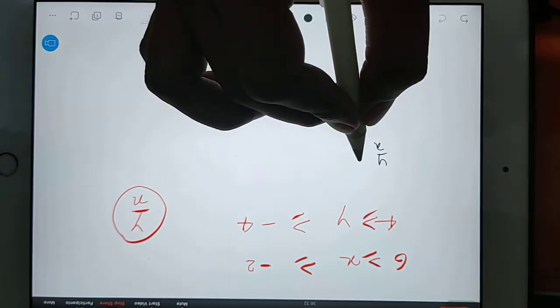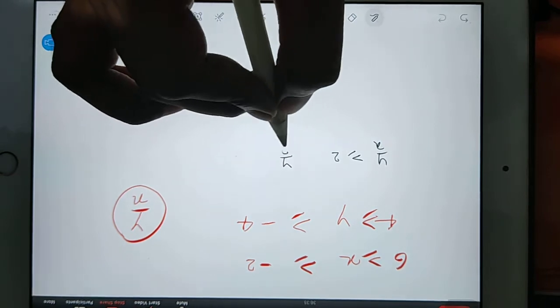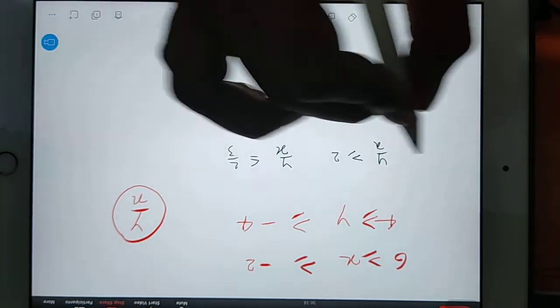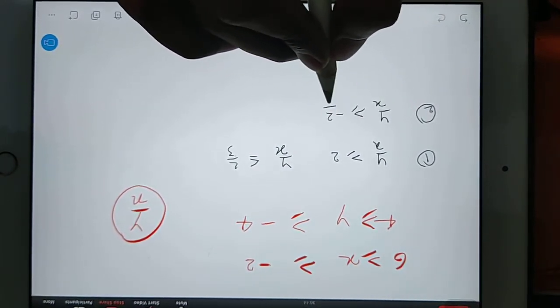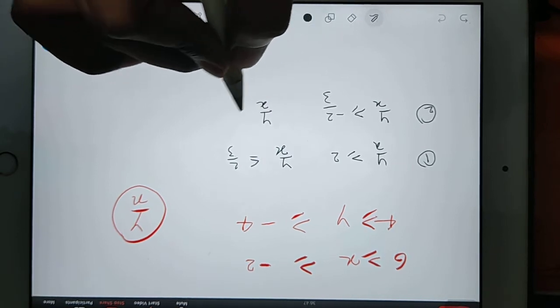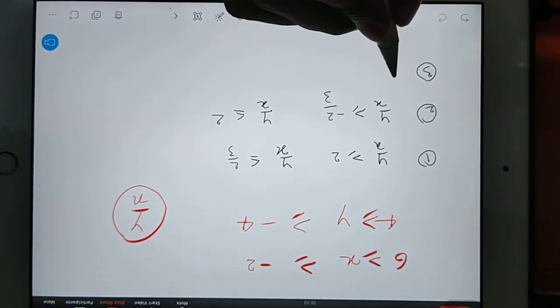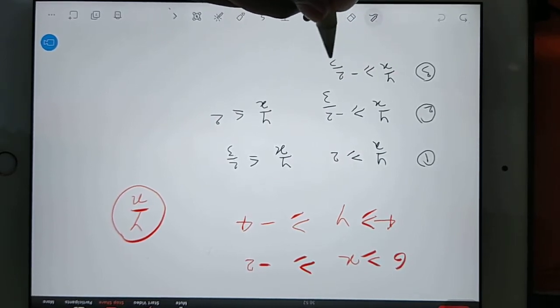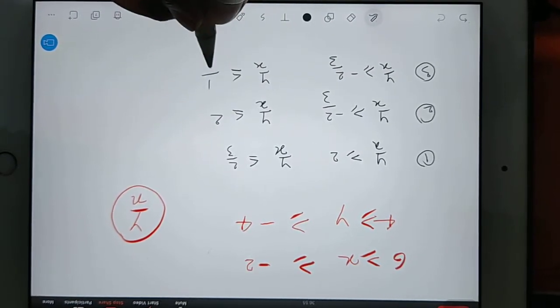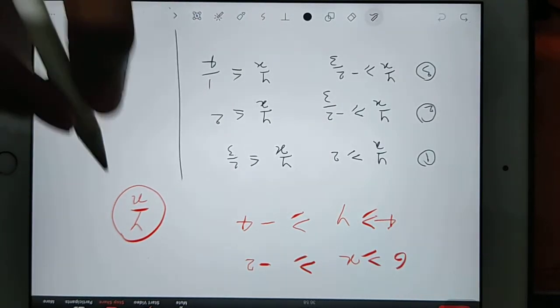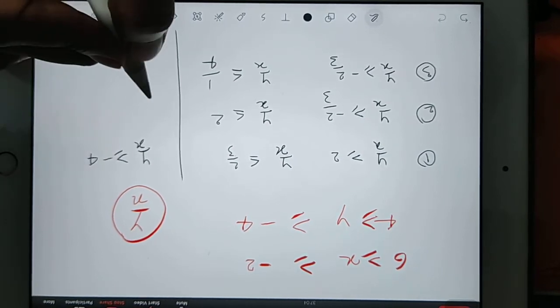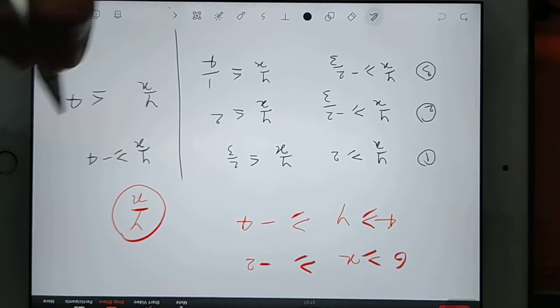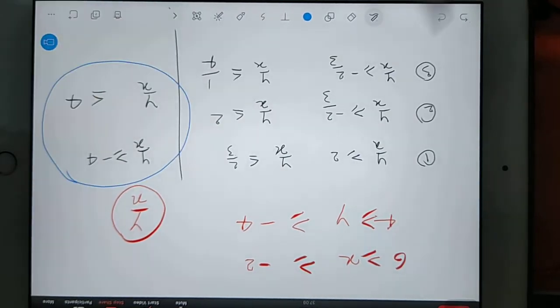Option 1: y by x is more than or equal to 2, y by x is less than or equal to 2 by 3. Option 2: y by x is more than or equal to minus 2 by 3 and y by x is less than or equal to 2. Option 3: y by x is more than or equal to minus 2 by 3 and y by x is less than or equal to 1 by 4. And fourth option: y by x is greater than or equal to minus 4 and y by x is less than or equal to 4. Which option is correct?